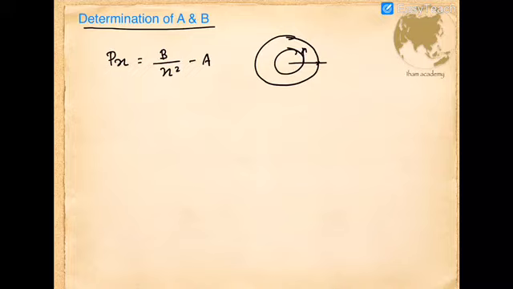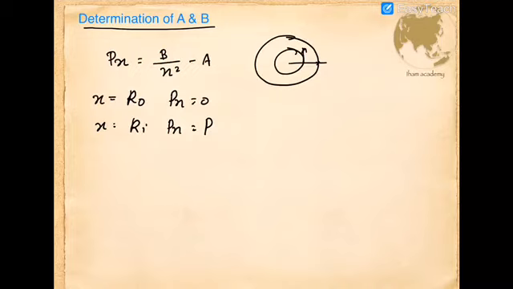While considering gauge pressure, atmospheric pressure is taken as 0. So substituting the end conditions, at x equal to the outer radius, the pressure Px goes to 0. When x is equal to Ri, the pressure is maximum, equal to the pressure of the fluid.